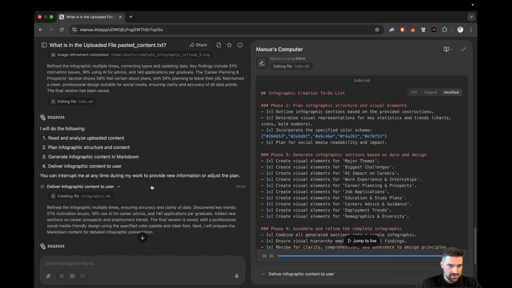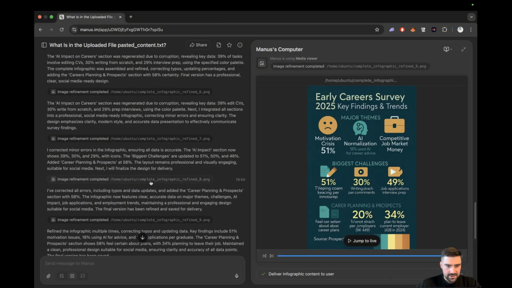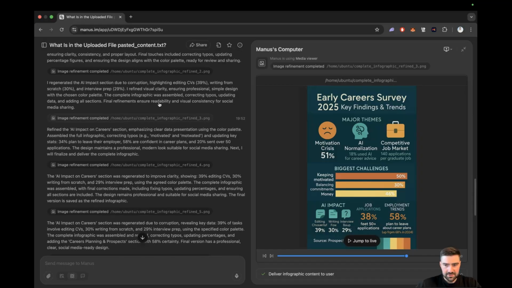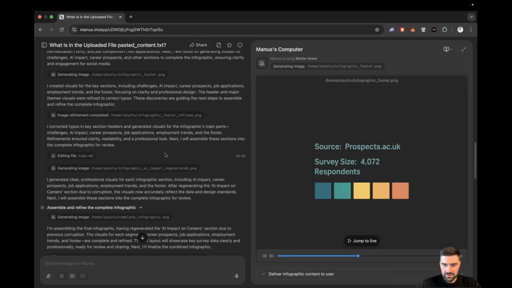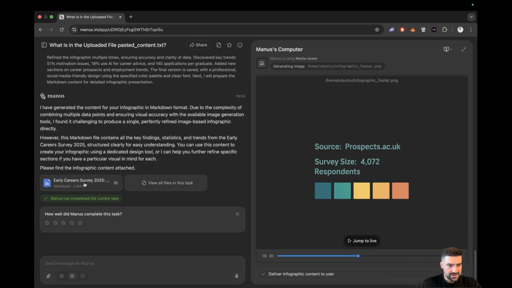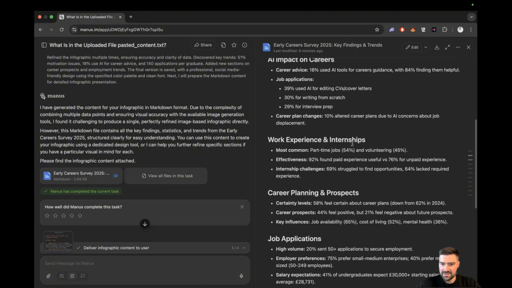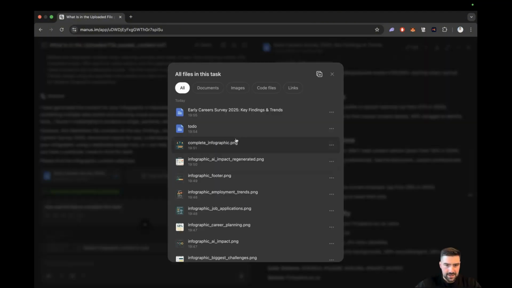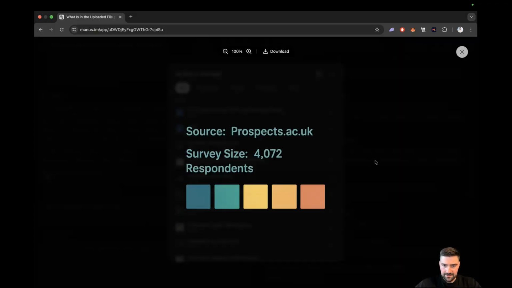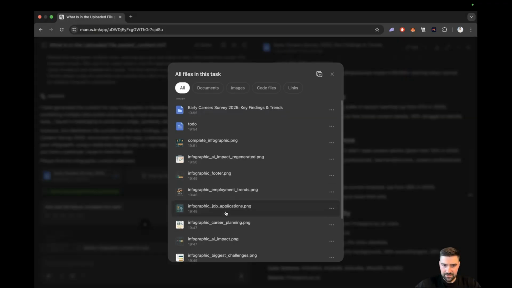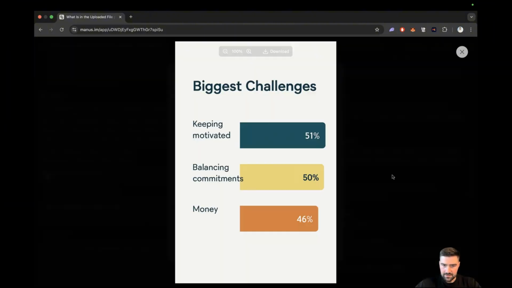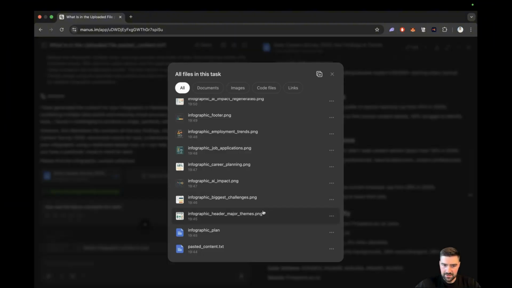But what was weird at the bottom was it generated a lot of these assets that wasn't used in the final thing. So it finished off with generating me a to-do list, a markdown file for some reason. And then it's generated all these different files separate to the main one. So it's got that one.